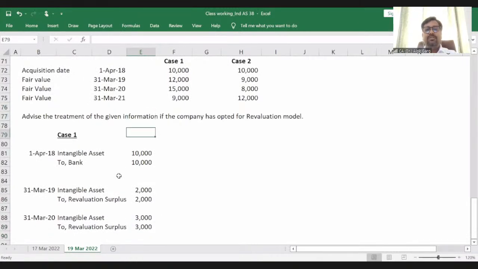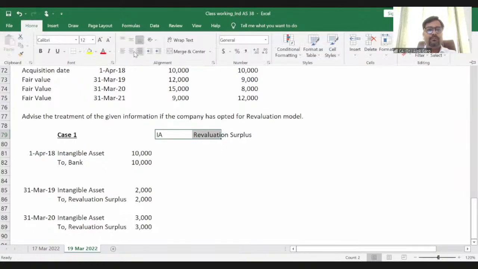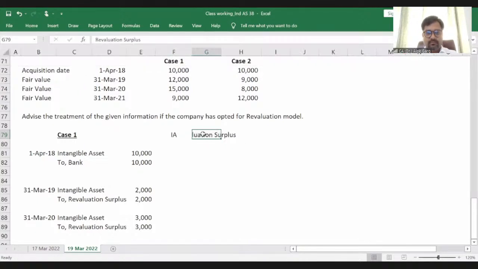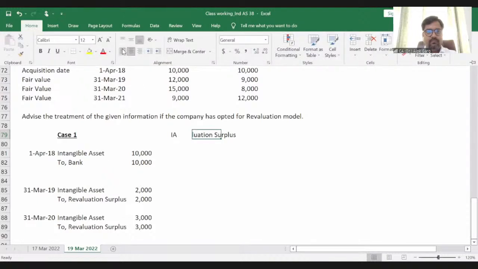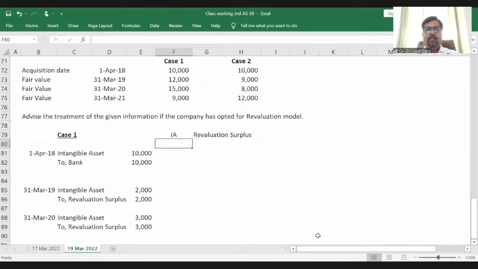And if I talk about the balance sheet numbers, so what is there in the balance sheet? Intangible asset and revaluation surplus, right? On 1st April 18, my intangible asset is 10,000 and my revaluation surplus is 0.